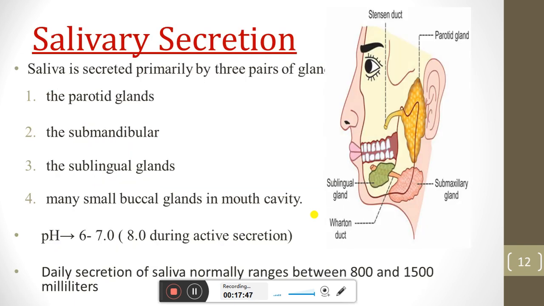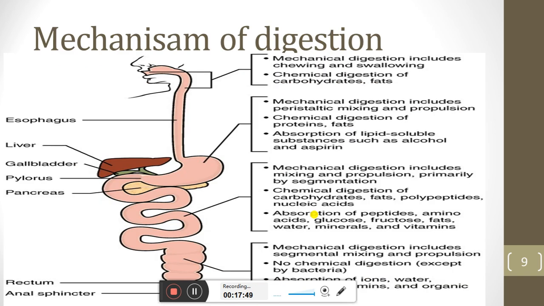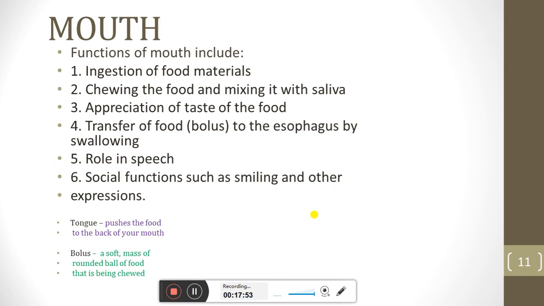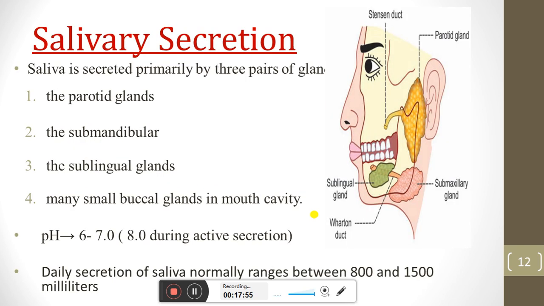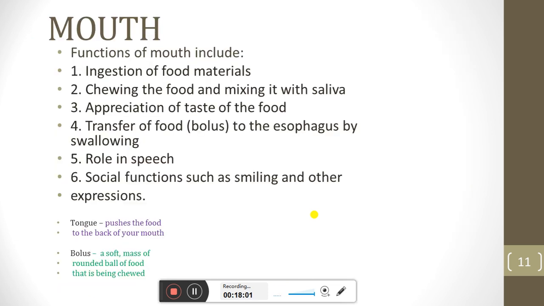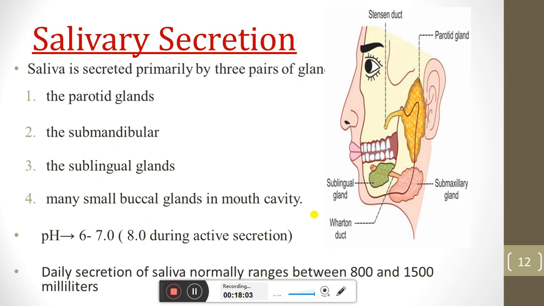Okay, we see the mechanism. Then we see the phases. At the level of the mouth, what is basically the function of the mouth? Then salivary secretion, we see here. The mouth will also secrete saliva. The saliva basically comes from three types of glands: the parotid gland, which is present in front of the ear; the submandibular gland; the sublingual gland, which is below the tongue; and many small buccal glands in the mouth cavity.